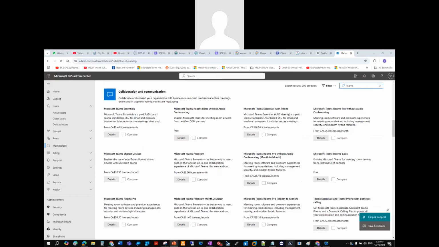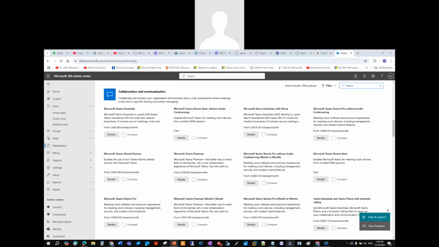And second, again, there are shared devices versus the Teams Enterprise. We're just gonna assign that license. So I'm gonna assign the Teams Enterprise license. And then we also have the essentials licenses, right?